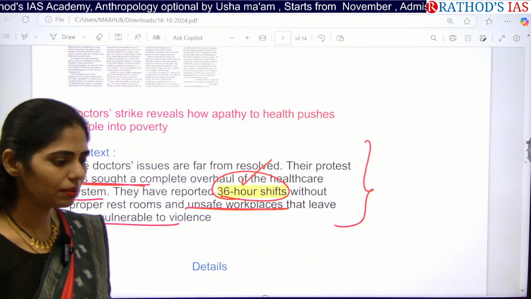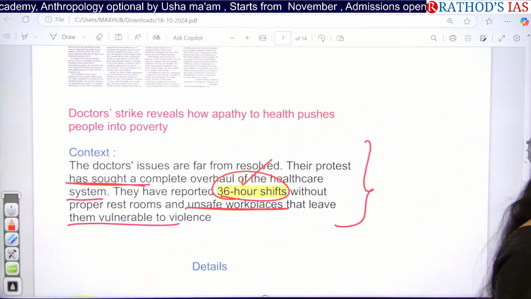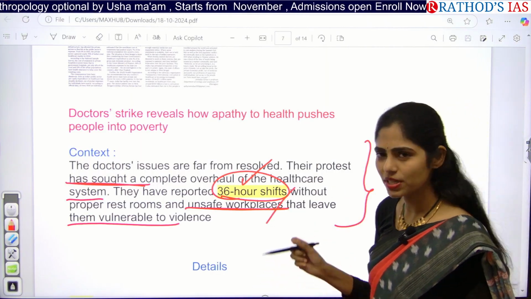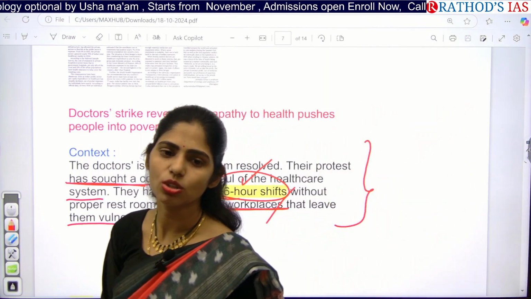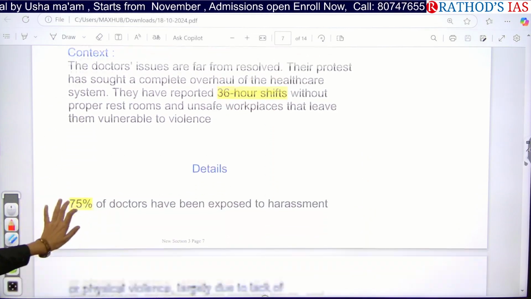So we don't know when patients in an emergency will come to the hospital. So every time you need to be available, and they don't even have proper working places or proper safety. Because of this, these doctors are becoming very vulnerable, and because of this, they are now doing protests or strikes.